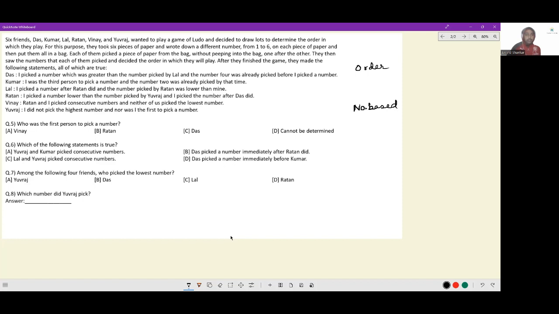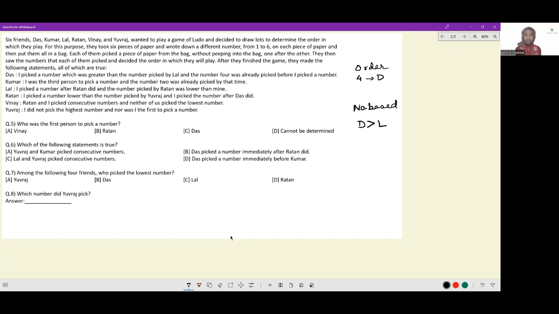The number that they ended up with. I picked a number that was greater than the number picked by Lal. So Das has a number greater than that of Lal. This I know. And number 4 was already picked before I picked it. So 4 prior to Das. This much we know.